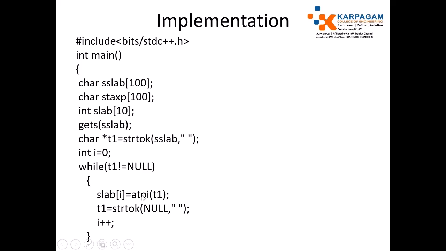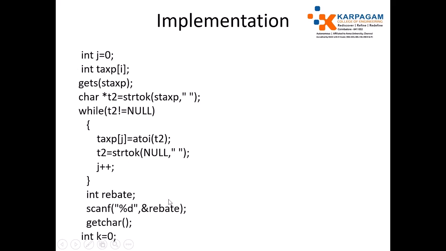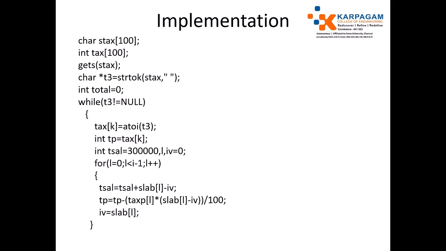In a similar way, the tax percentage is also inputted as a string, separated by spaces, accepted by using the strtok function, converted into integers and stored into the tax paid array, which is also integer. And the rebate is inputted by the user. By using scanf we can get it. The rebate value is an integer.